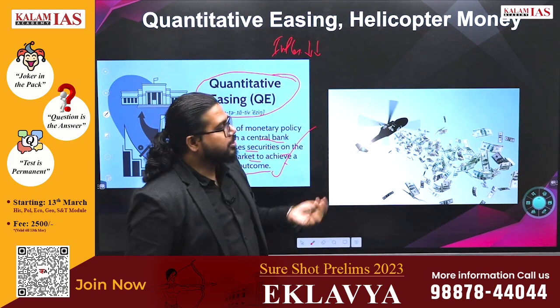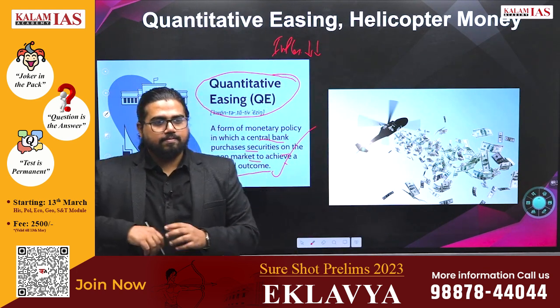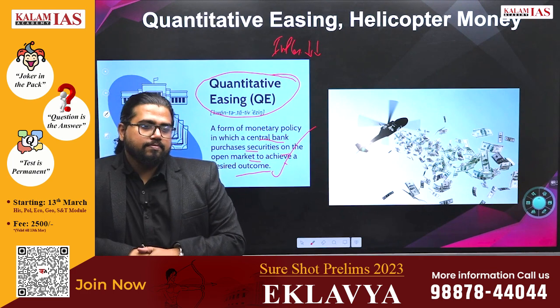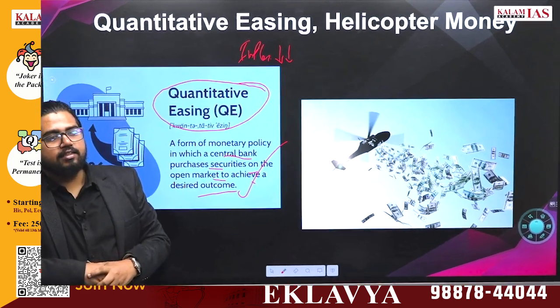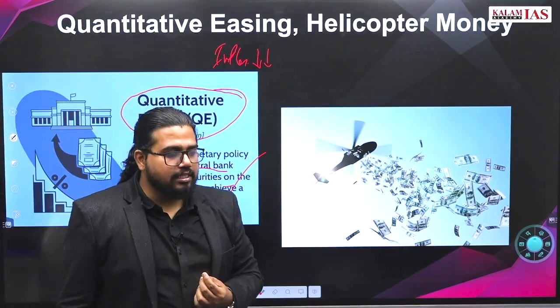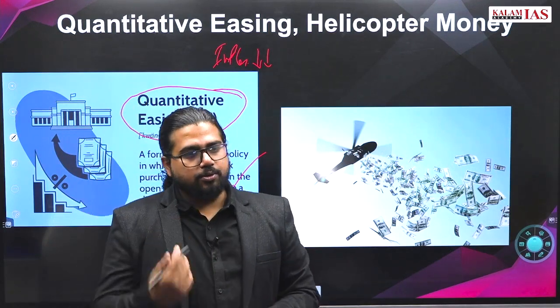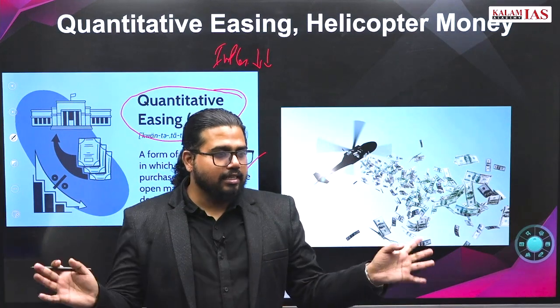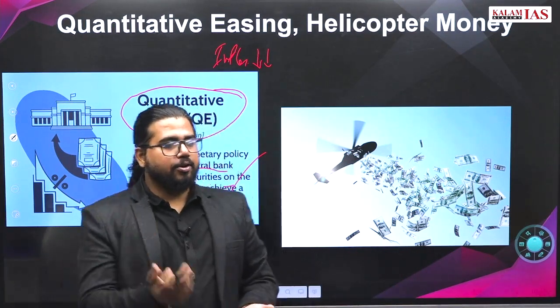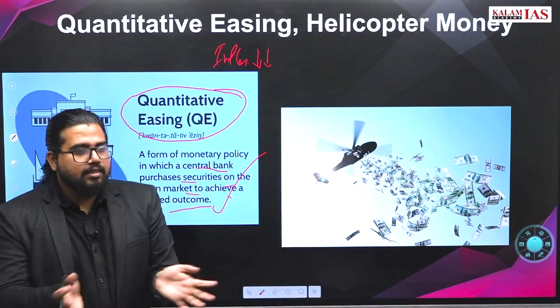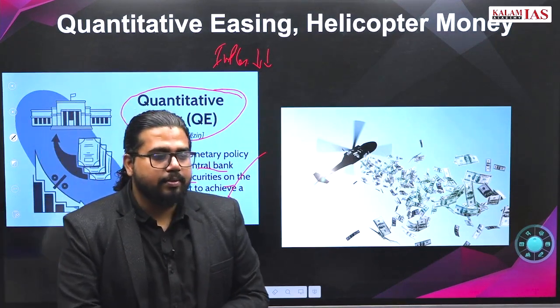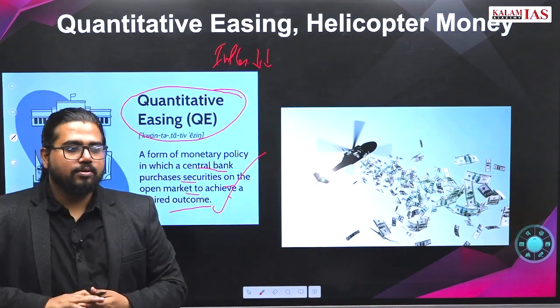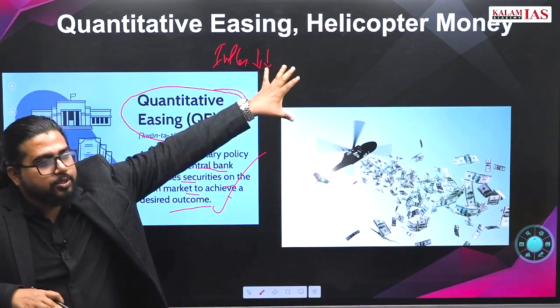Now what is helicopter money? Suppose you do the quantitative easing. What is your objective of doing quantitative easing? Increase the money supply. You do it, reduce the rate till where? Till still nothing is happening. Still you are not able to pick up the consumption. Still there is no investment happening in the economy. Then what you can do? The extreme option is helicopter money.